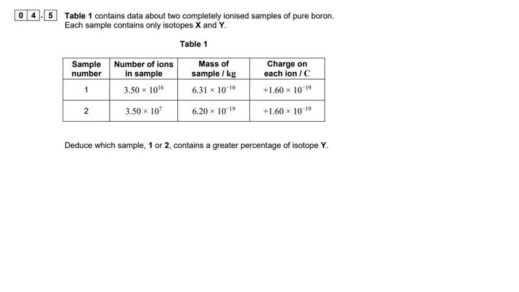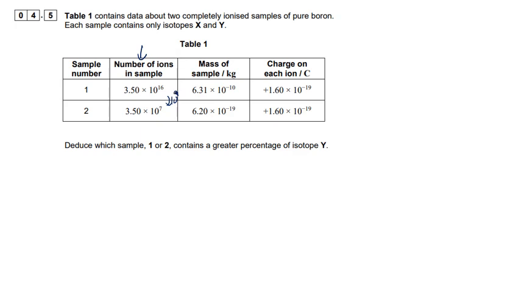.5, we've got some values now. So table 1 contains some data about 2 completely ionized samples of pure boron. Each sample contains only isotopes X and Y. Deduce which sample, 1 or 2, contains a greater percentage of isotope Y. Well, first of all, let's just look at this column here, the number of ions in the sample. We can see that the first sample has 10 to the 9 times as much.